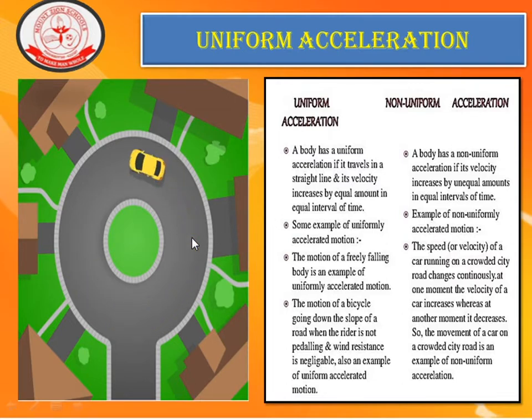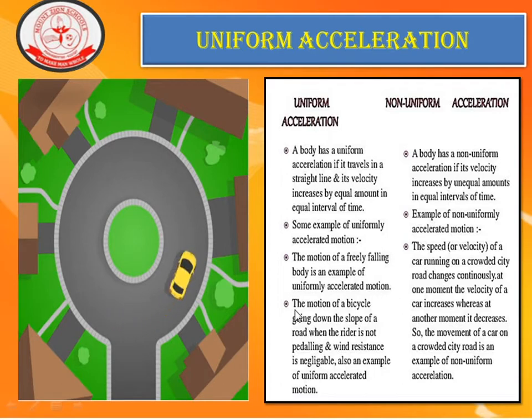What is uniform acceleration? A body has a uniform acceleration if it travels in a straight line and its velocity increases by equal amounts in equal intervals of time. Some examples of uniformly accelerated motion: the motion of a freely falling body is an example of uniformly accelerated motion.